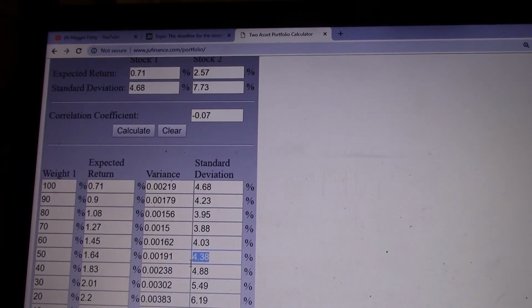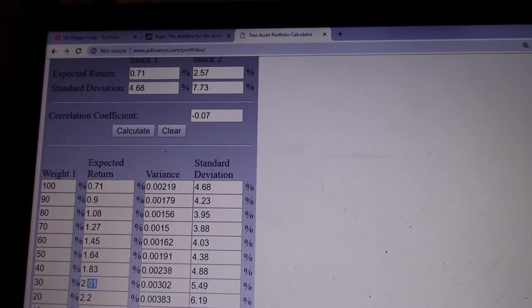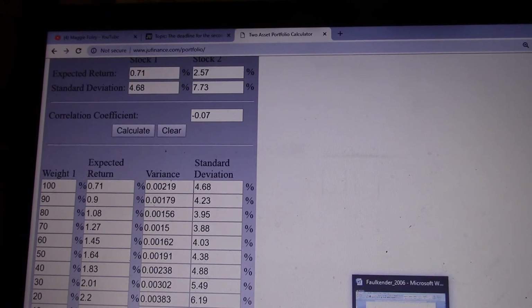So you see, as compared with Walmart, your returns would be increased, but your standard deviation would be reduced. That's because the correlation between the two stocks is negative. Anyhow, this is how to calculate it. If it's 30% in Walmart and 70% in Amazon, your expected return is here, and your standard deviation is here. So this is quite a convenient calculator.